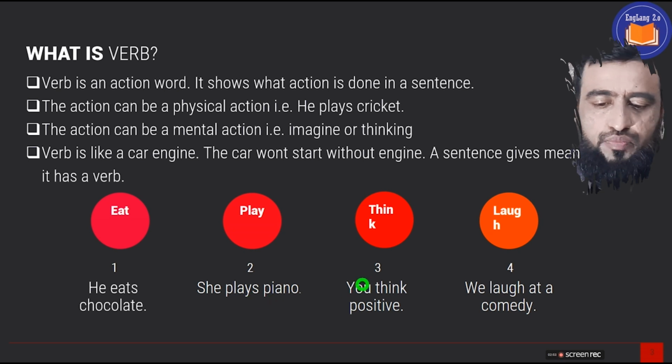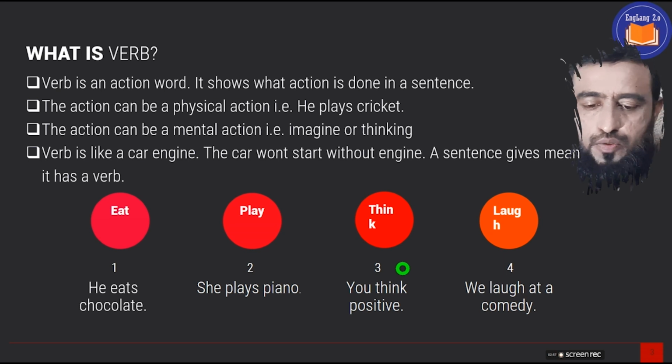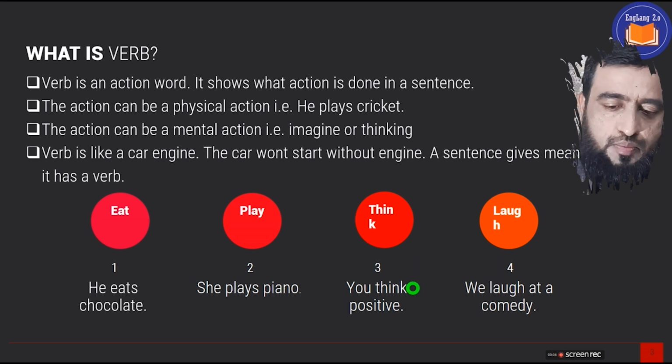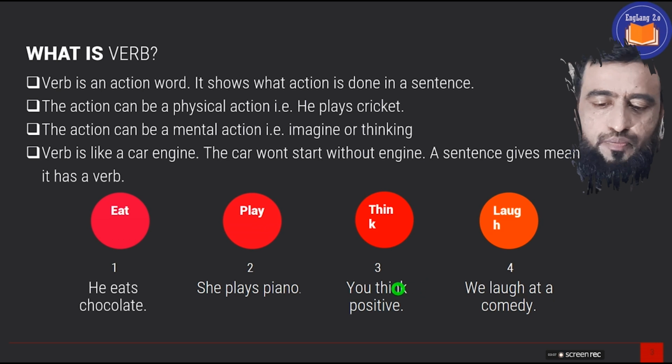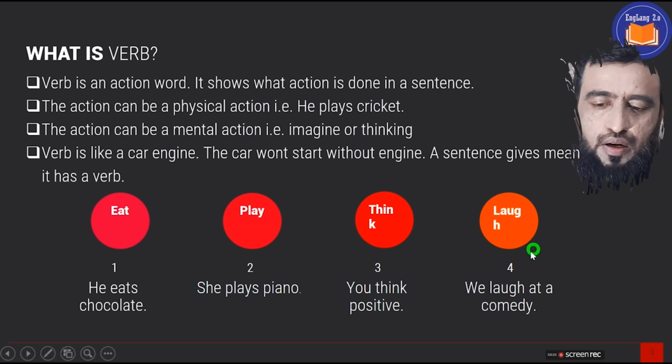Now, we come to the third example of the very word verb. Think is a verb. We use it like this: you think positive. So here again, think is a verb. And if we remove the word think, it won't convey any meaning. Like we say, you positive. So you positive what? It doesn't convey any meaning. So it's important we add a verb here in order to get the meaning. You think positive.